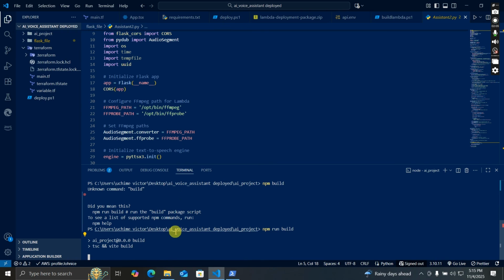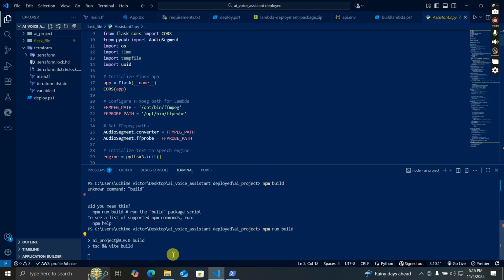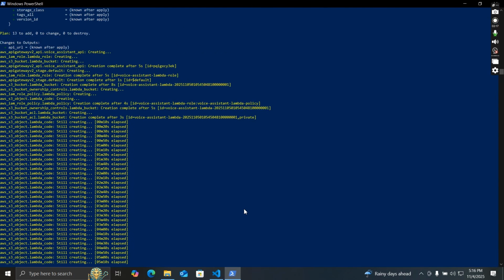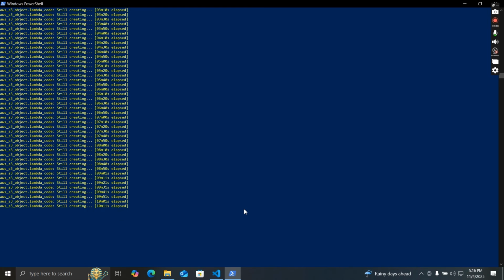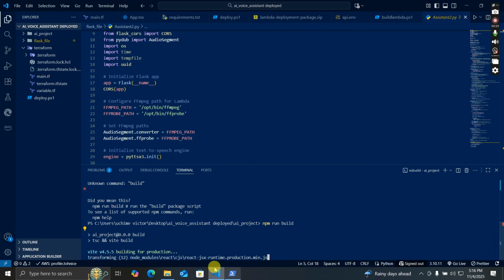As we build this, we should create a /dist folder right here, as we still wait for our Lambda code to be created. Okay, it's building.